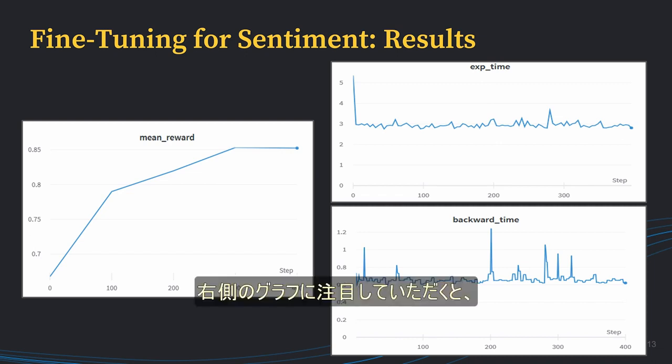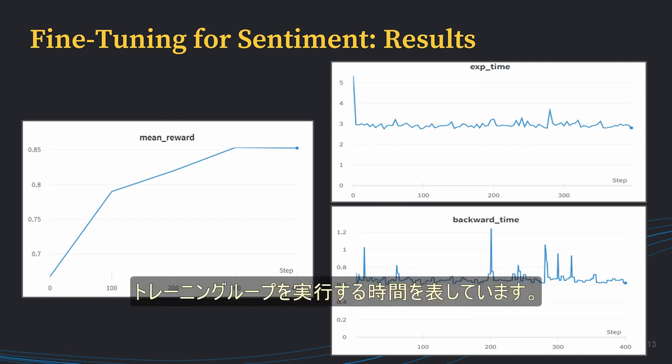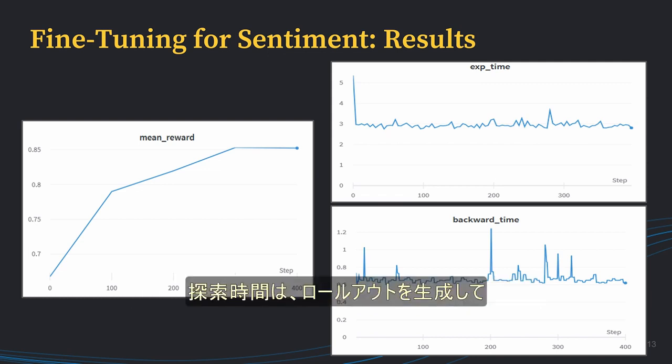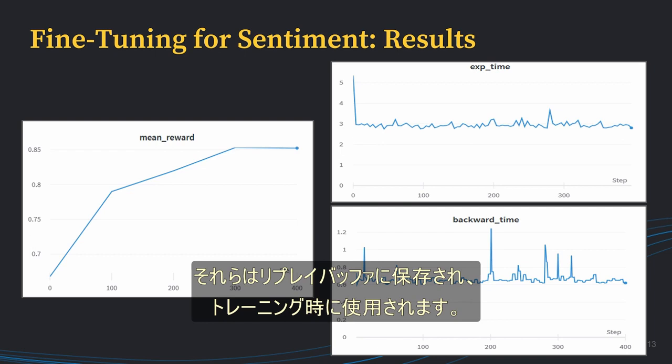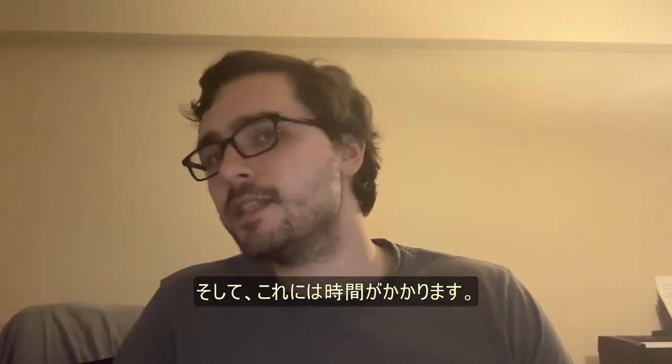Now, drawing your attention to the graphs on the right-hand side, we have the top, which is explore time, and the bottom, which is backward time. These represent the time the algorithm takes to do the two main components of the reinforcement learning training loop with a language model. Explore time represents the time it takes to generate rollouts and allow the model to generate new experiences, which are then stored in a replay buffer and used at train time. And we see that this takes a while.